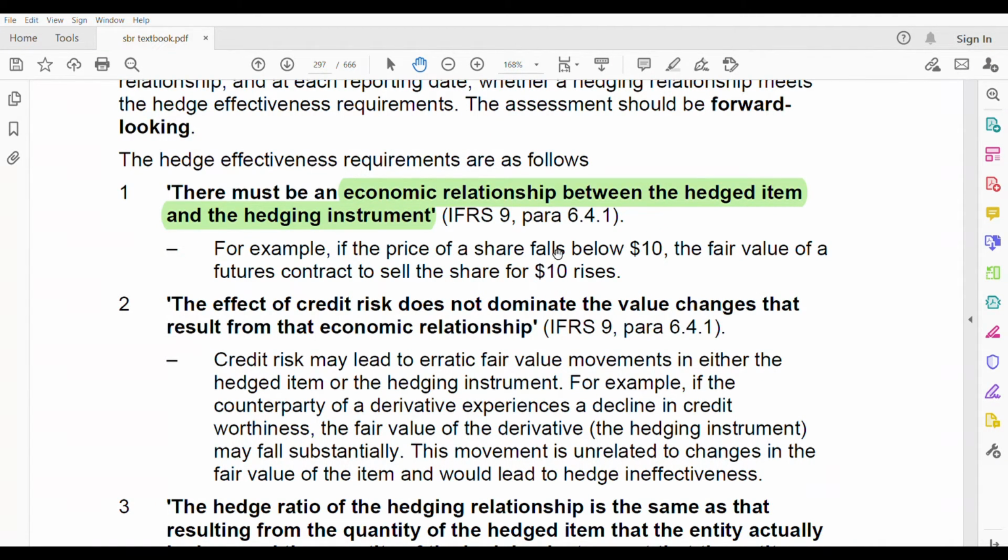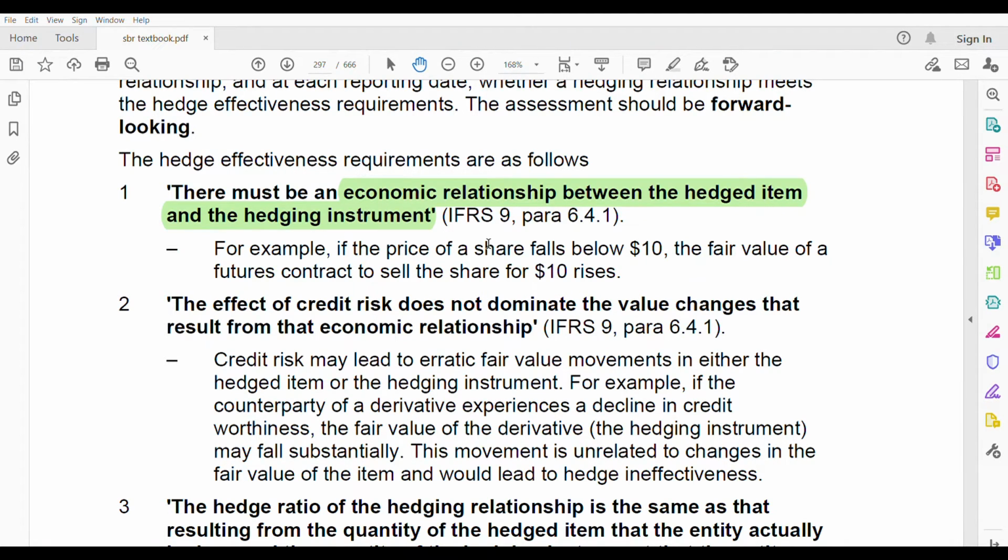If the price of the share falls below 10, the fair value of the future contract to sell the shares for 10 rises. I told this in fair value hedging also, and I'm repeating it again. One will fall and one will rise. If the price of the share falls, the fair value of the future will increase. If the fair value of the future falls, the price of the share will increase. It's always opposite.